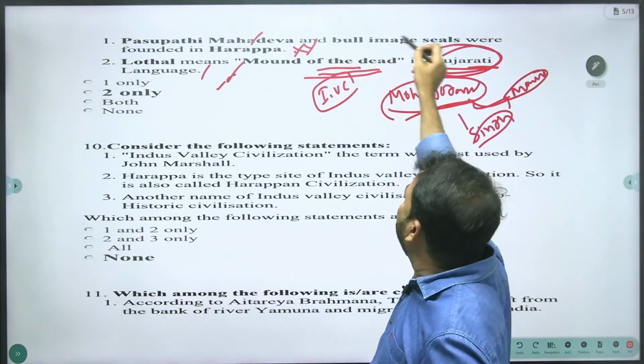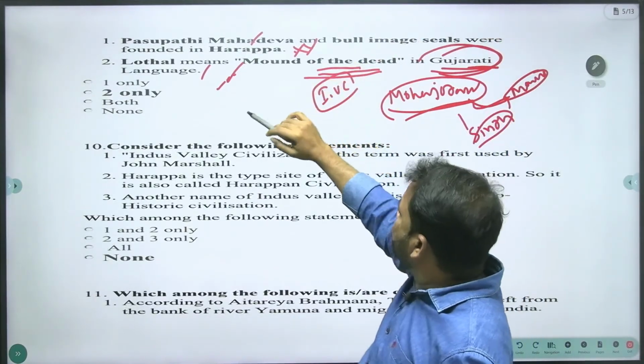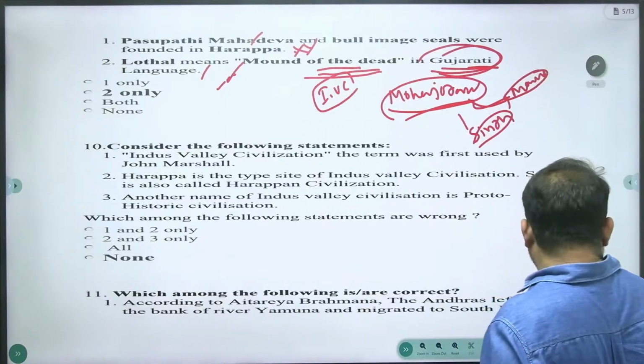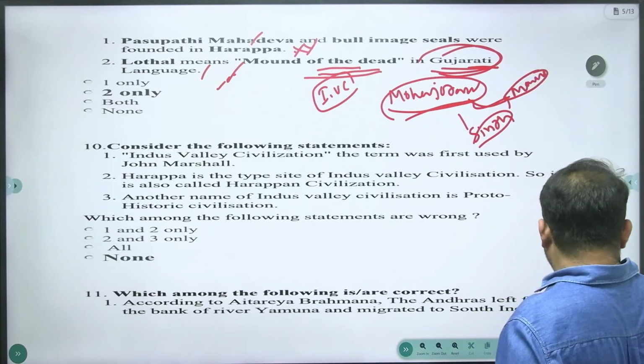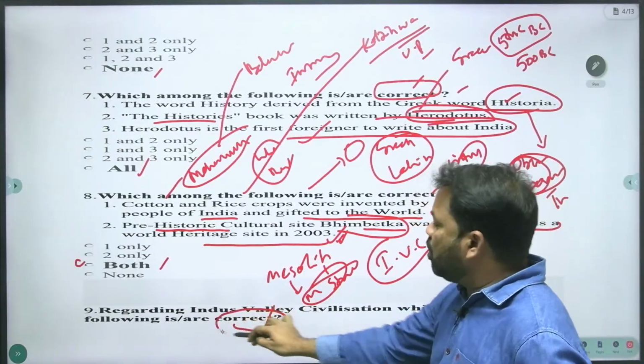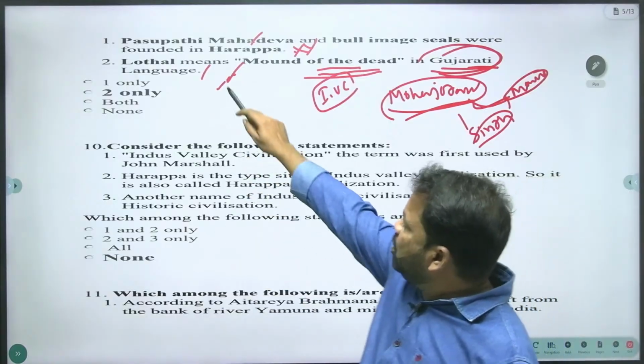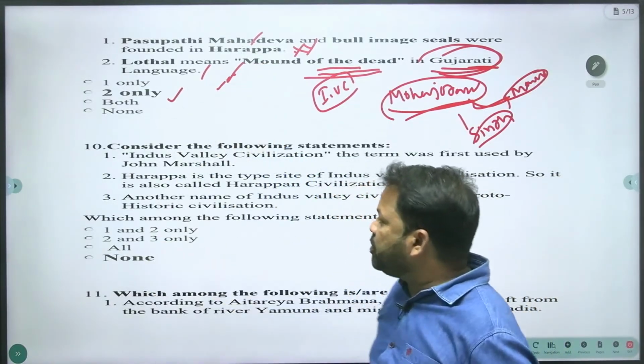Pashupati Mahadeva and bull seals were found in Mohenjo-daro. So what is your question? Which among the following are correct? The question demands the correct statement. What is the correct statement? 2 only is the right answer.